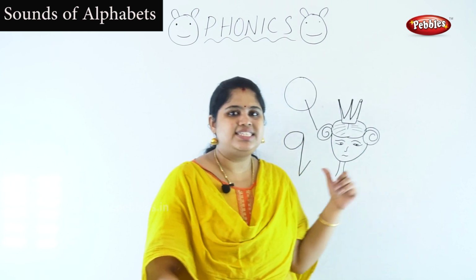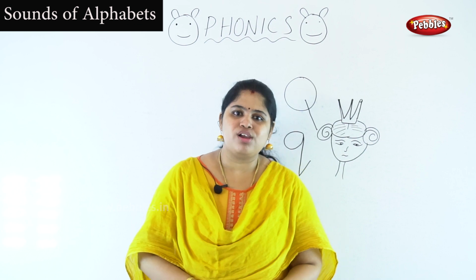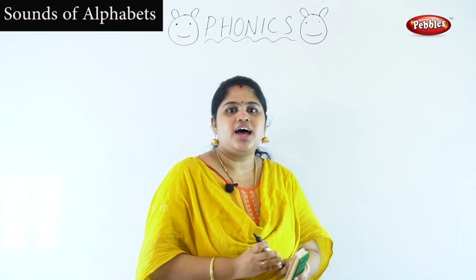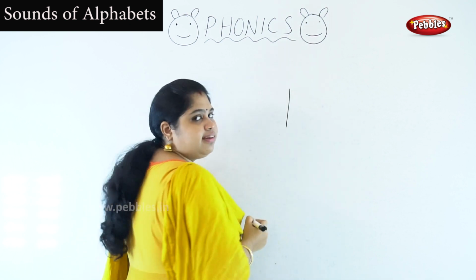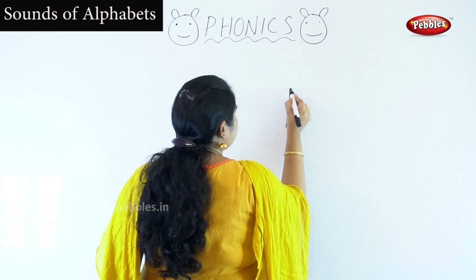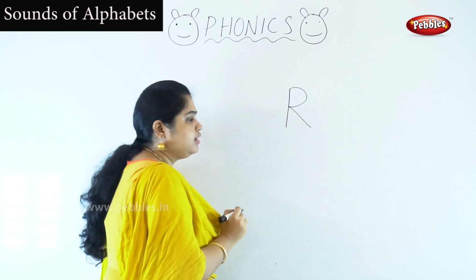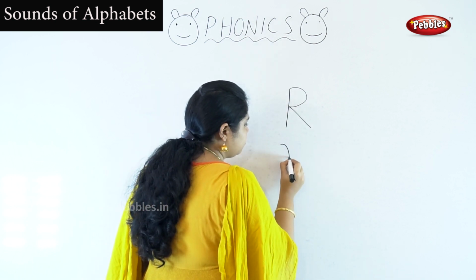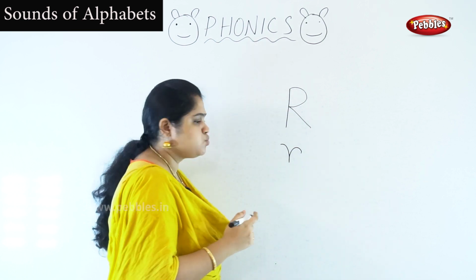Okay, now let's see how to write the capital R and small r. We have to put a straight line like this, and we have to draw a semicircle, and here one slanting line. This is capital R, and the small r looks like this.